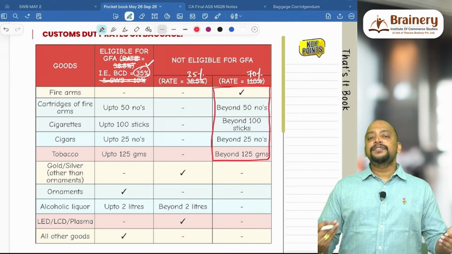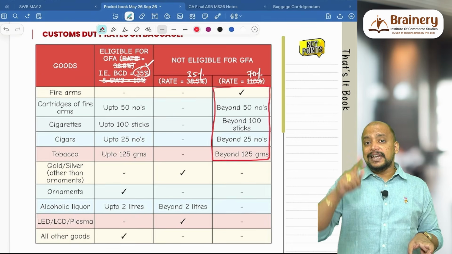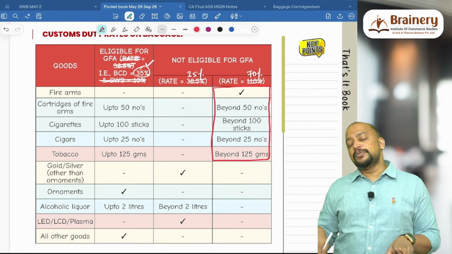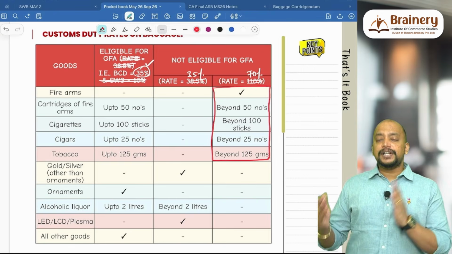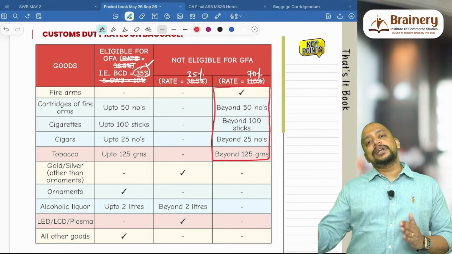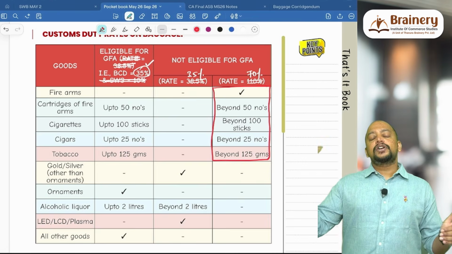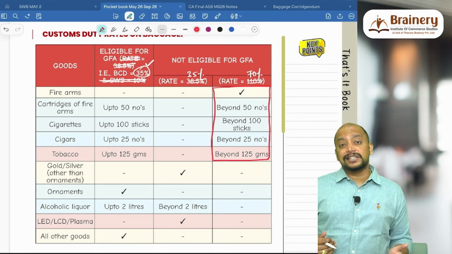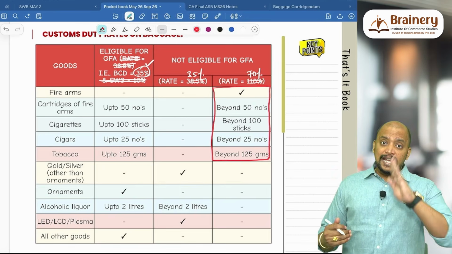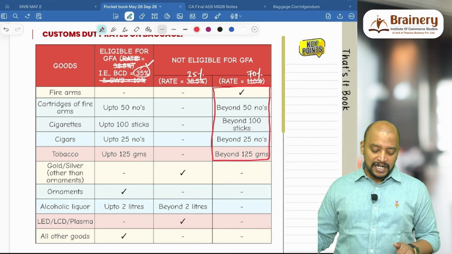Whenever you get a question, you need to prepare a table like this. What is the product? Eligible for GFA, not eligible for GFA. Eligible for GFA, we know what is eligible. Not eligible for GFA, again 2 rates we have, 35% and 70%. If it is a firearm, not eligible for GFA and 70% should be taken. Cartridges of firearm up to 50, eligible for GFA, 35%; beyond 50, not eligible for GFA, 70%.